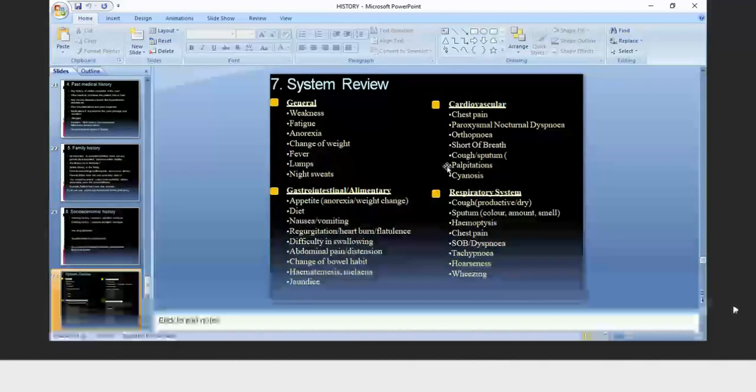Okay, in systemic review, in general presentation, when you see the patient, generally you can see the patient is either weak, fatigued, is there anorexia, change of weight, fever, lump, night sweat. Patient will tell you generally. Patient will say I am feeling very weak.